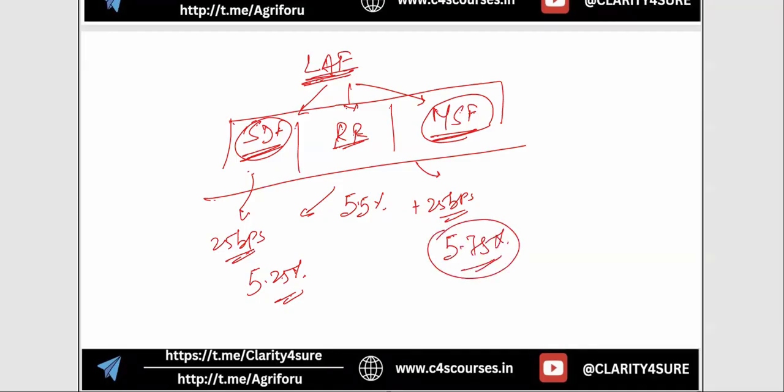So 25 basis points less for SDF and 25 basis points more for MSF.